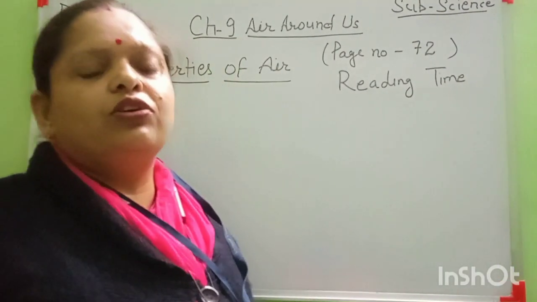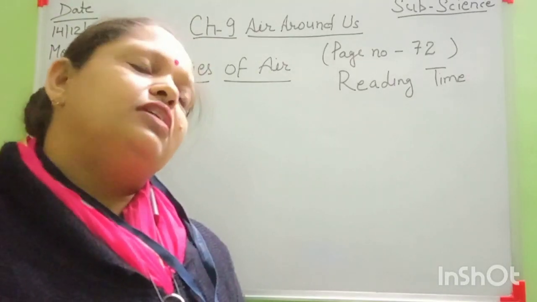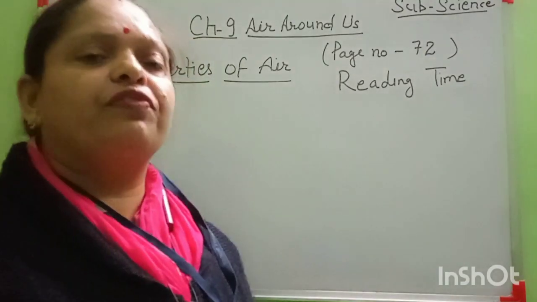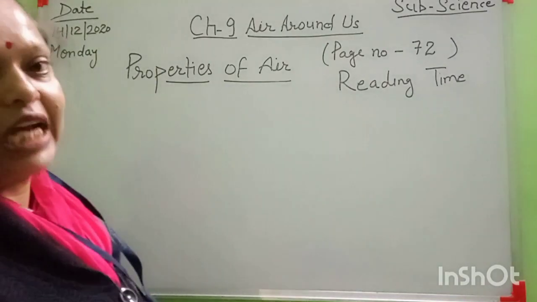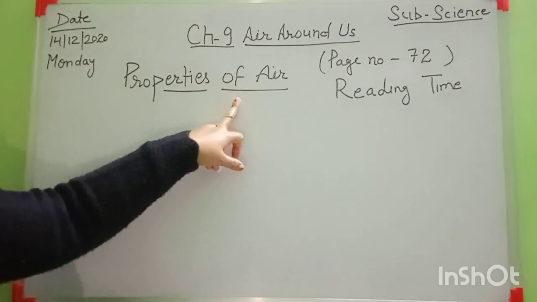Yes, students, your reading has been done by me. So everyone, after the class, read this chapter 2 times in the presence of your parents. Here I am explaining the remaining part of this chapter. And these are the properties of air. Which type of properties of air?